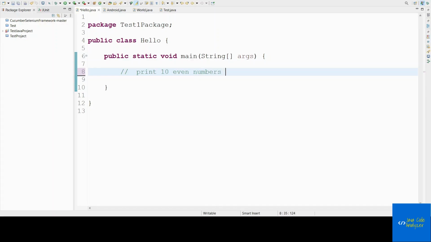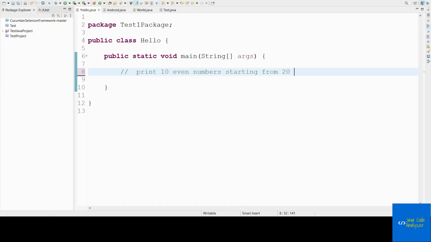We have to print 10 even numbers starting from 20. This is the requirement.